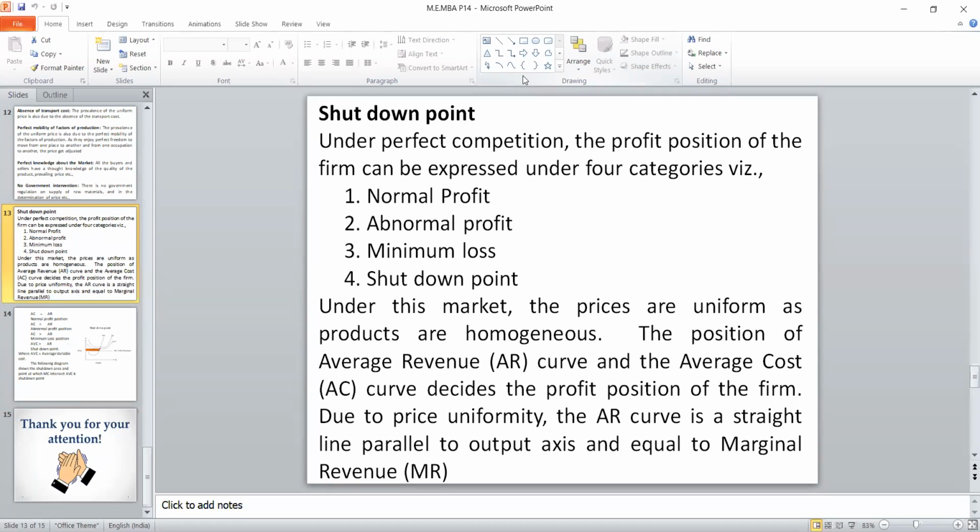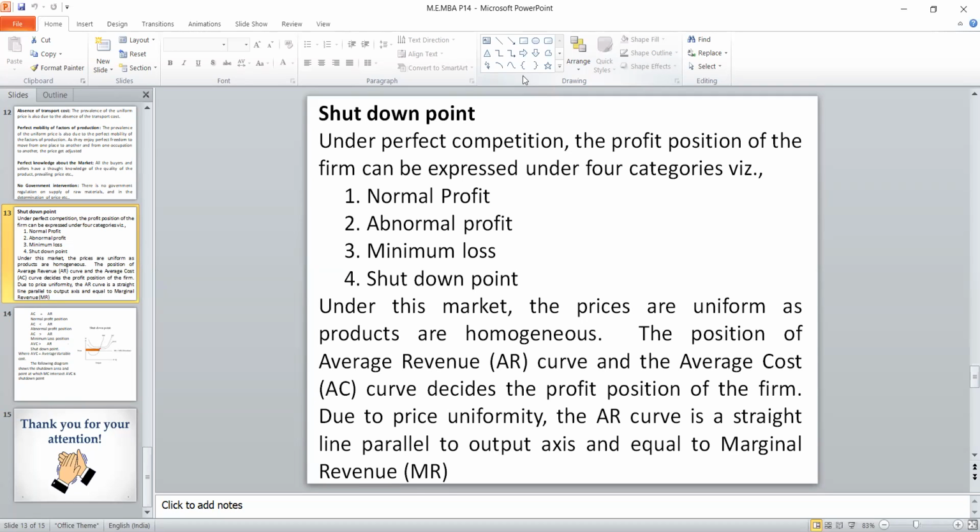So based on the profit position only, we can say whether his price and output will be determined. There are four profit positions for a competitive firm. One is normal profit, the second one is abnormal profit, the third one is minimum loss, the fourth one is shutdown point. For that, we are using three curves. Normally, average revenue and average cost will be considered. For the shutdown point, not only the average revenue and average cost, we also include one more cost called average variable cost.